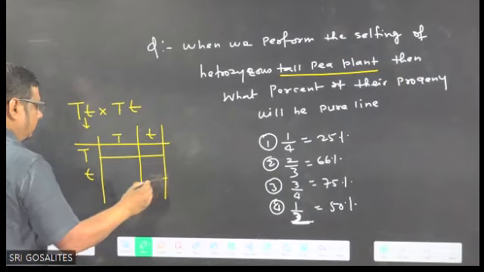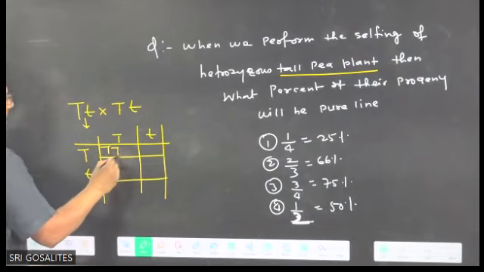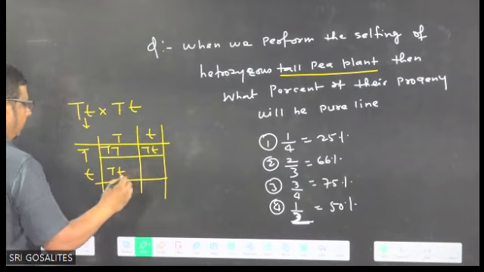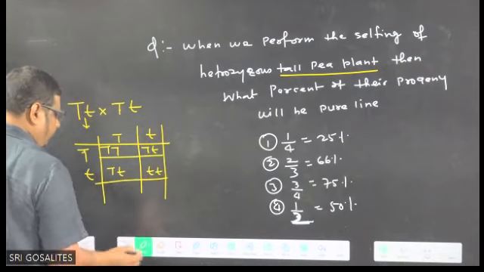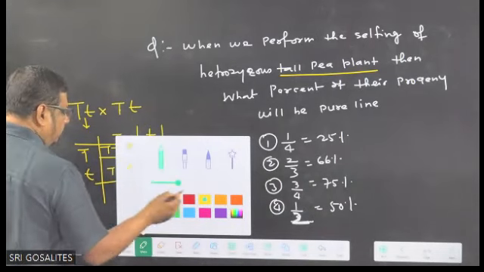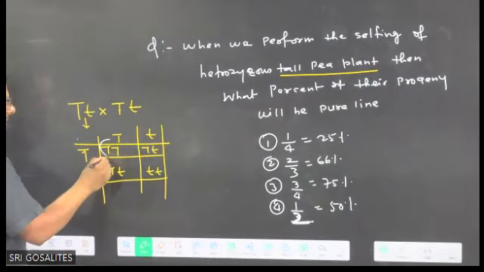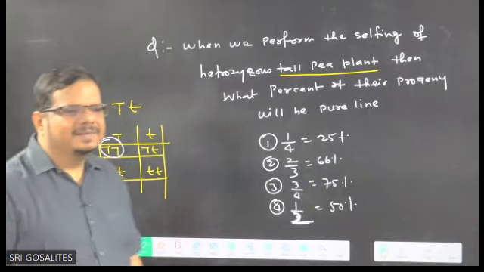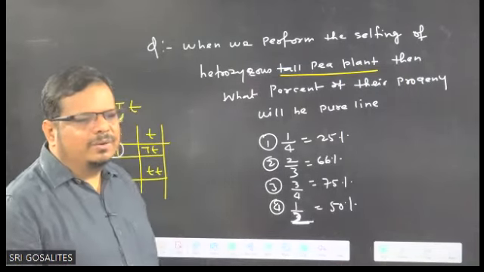Now make the Punnett square: capital T capital T, capital T small t, capital T small t, small t small t. Now you tell me, is this a pure line or not?